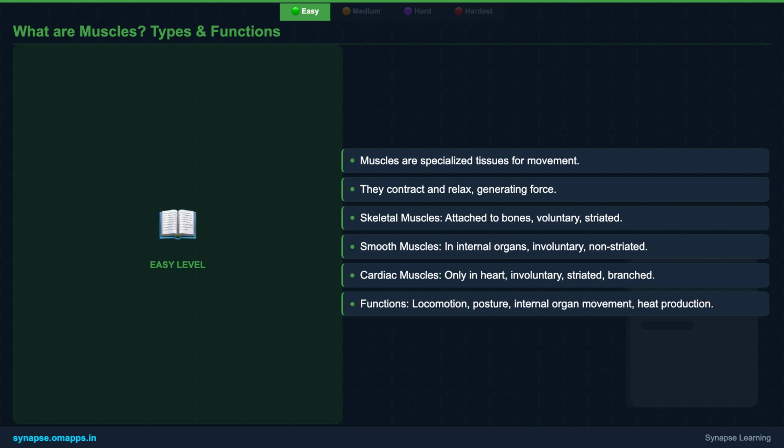Skeletal muscles, like those in your arms and legs, are under your conscious control, allowing you to move voluntarily. Smooth muscles, found in organs like your stomach or intestines, work involuntarily, handling processes like digestion without you even thinking about it. And then there's the cardiac muscle, unique to your heart, which beats tirelessly and involuntarily to pump blood throughout your body. Each type has a distinct structure and role, but all share the fundamental ability to contract.